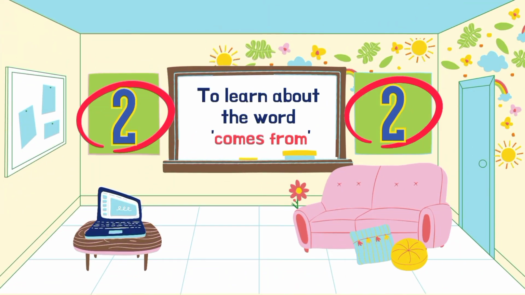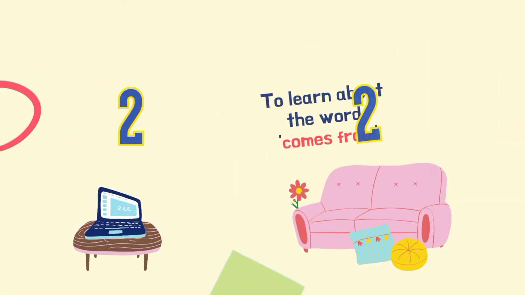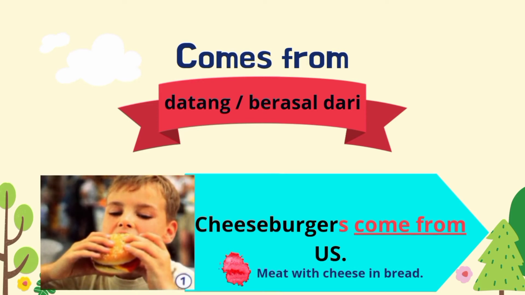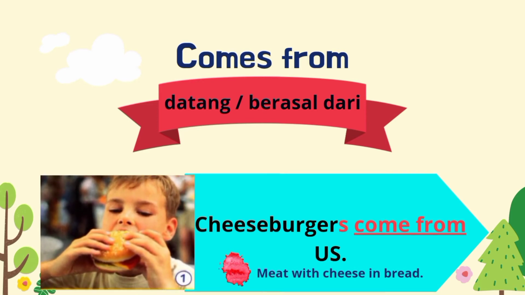Okay, now let's move to the second part, which is to learn about the word comes from. Comes from means datang dari ataupun berasal dari. The words come from are used to describe the origins of the food. Let's take a look at the example sentences with the words come from. The first example is cheeseburgers come from US. It means burger keju berasal daripada US.